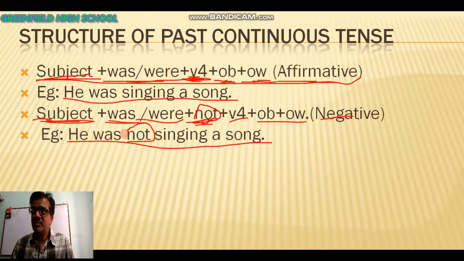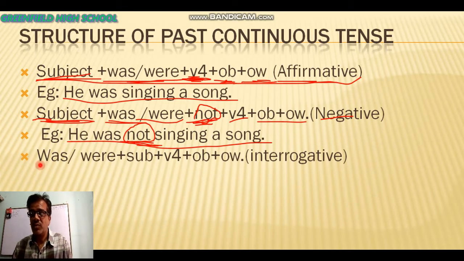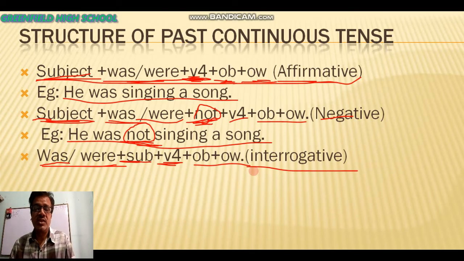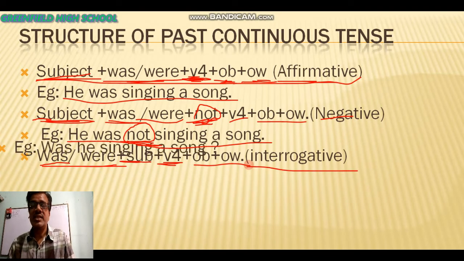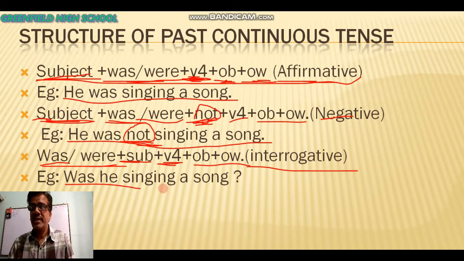So after that we are going to know the interrogative structure of past continuous. What is the interrogative structure of past continuous? Interrogative structure of past continuous is that at first you have to write at the place of subject, you have to write was, were, and after that subject, then V4, that means ing word, and after that object, and then other words. This is the structure of interrogative past continuous, and by the example you can better understand. That is the example. You are looking the example on your screen, that was he singing a song. You are asking a question.